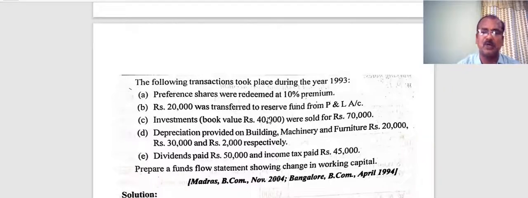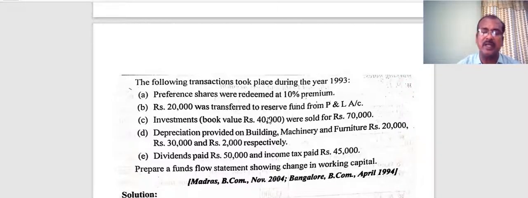Better open ledger accounts for these three fixed assets. Dividends paid 50,000 and income tax paid 45,000. These two items do not appear in the balance sheet. Therefore, they have been provided in this year, the current year 1993, and paid out in the same year itself.